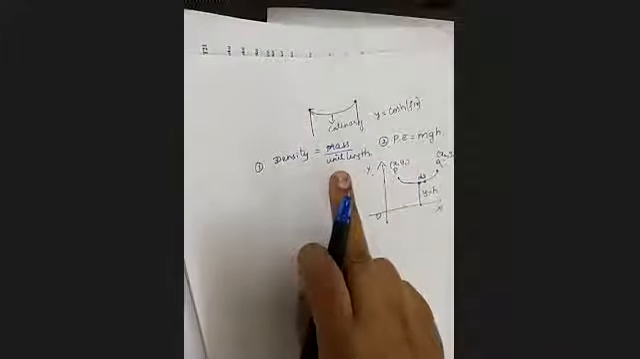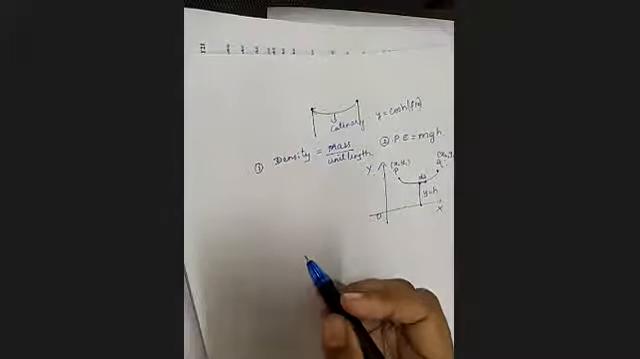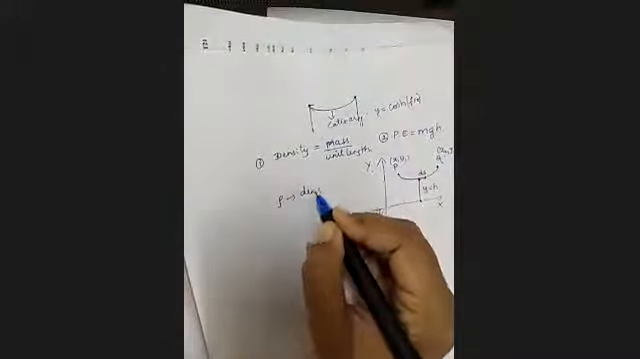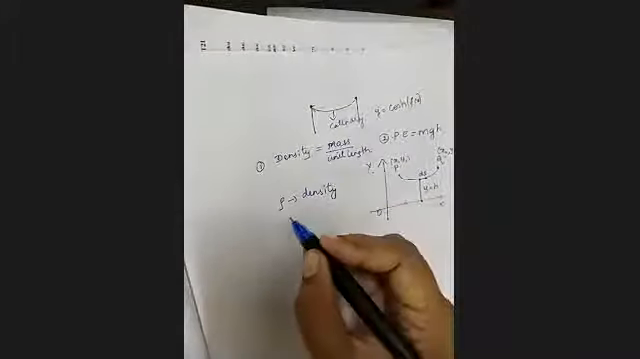Let us apply the physics. Here we have to consider how density is usually denoted. By what symbol? Rho. So rho is the density. Correct? And mass we will take as m.